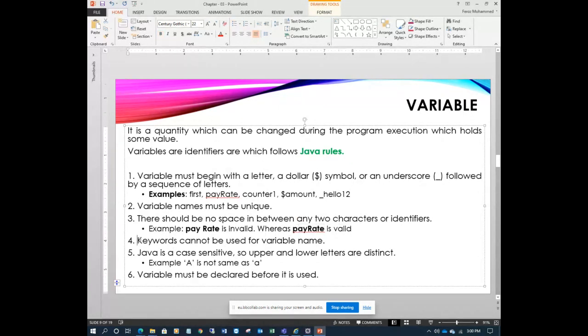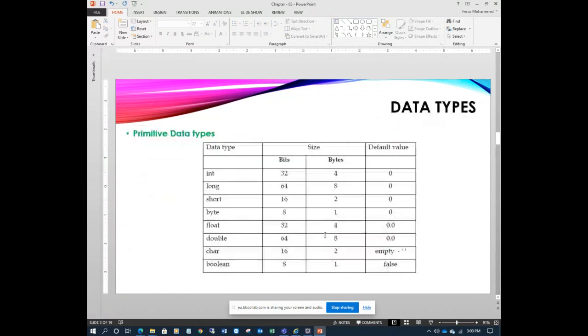Keywords cannot be used as variable names. This is also very important. You have some keywords, like the examples we have seen here.